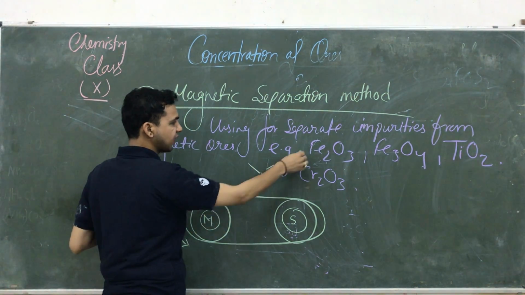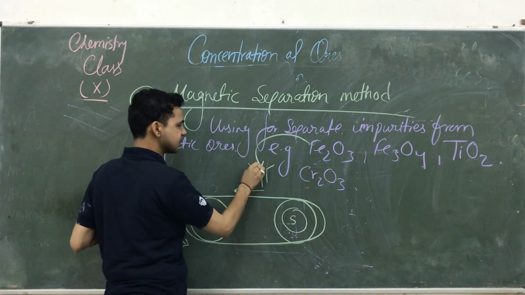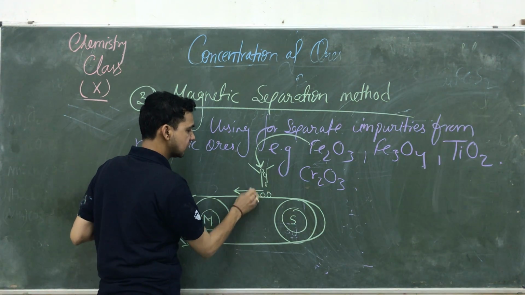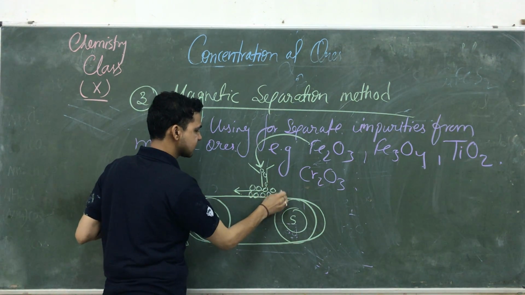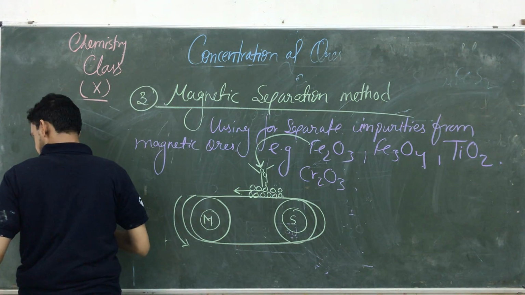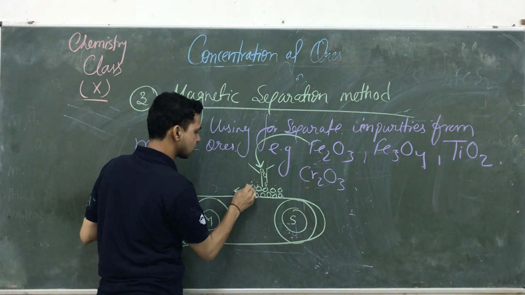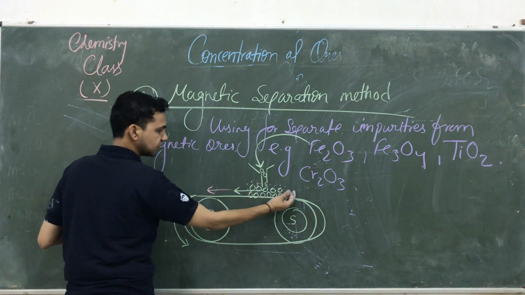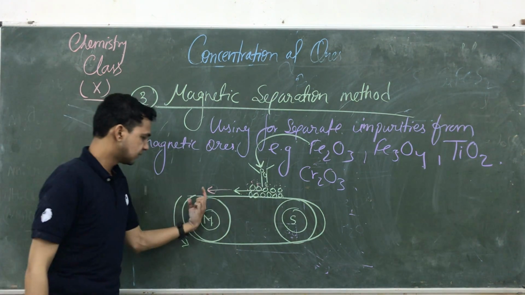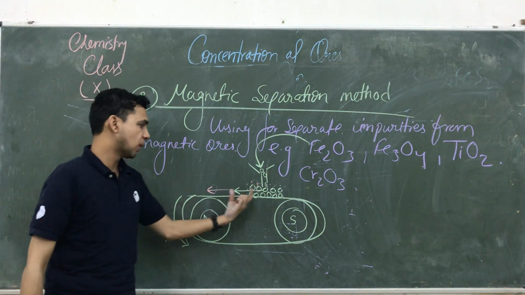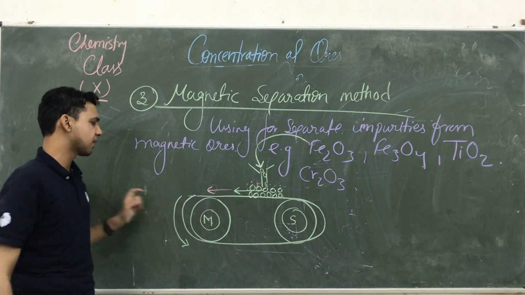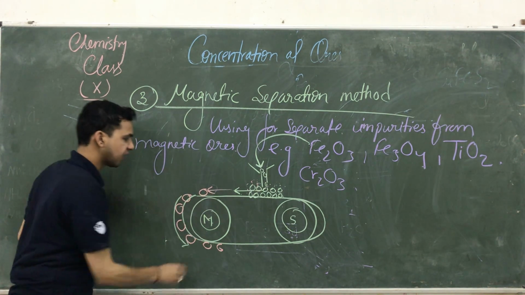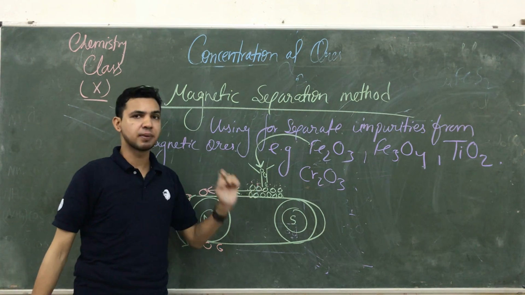What happens when we add this ore? The ore falls down on this belt, and with this ore, lots of impurities are also here. This ore contains lots of bubbles and dust particles. This ore is moving from here to here. That wheel is made up of a magnet. When this magnetic ore comes into contact with this magnet, it sticks on this surface. It's not falling down. But what happens? The impurities are non-magnetic in nature.